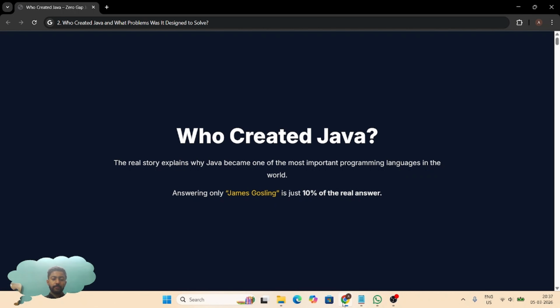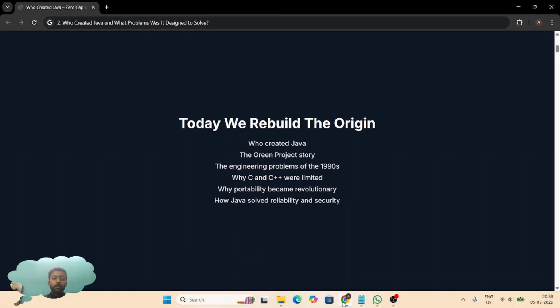If someone asks you in an interview who created Java and why, and you only answer James Gosling, you just gave 10% of the real answer. The real story explains why Java became one of the most important programming languages in the world. Today, we rebuild the origin: who created Java, the Green Project story, the engineering problem of the 90s, why C and C++ were limited, why portability became revolutionary, and how Java solved reliability and security.